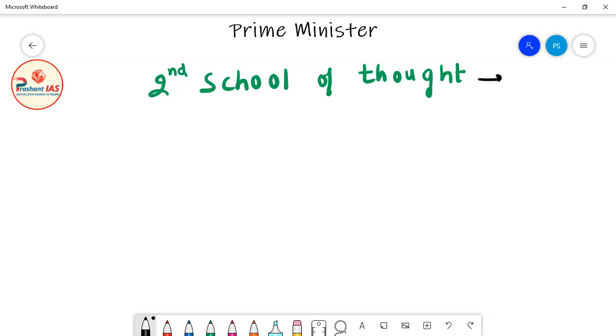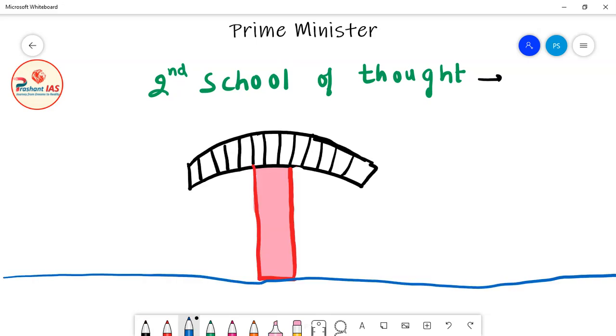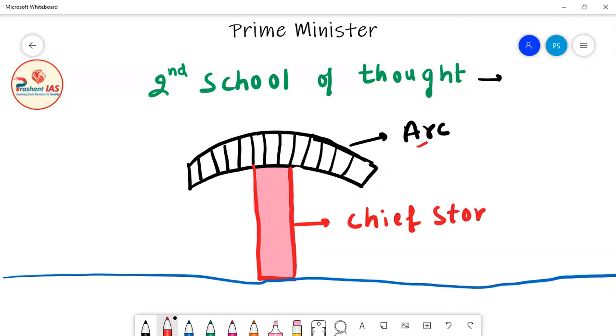I will give you one example so that you can understand it very easily. Now friends, here in this diagram you can see the diagram of an arc. This is an arc, and this is the chief stone. This is the chief stone, or chief pillar, of this arc on which the entire arc is standing.